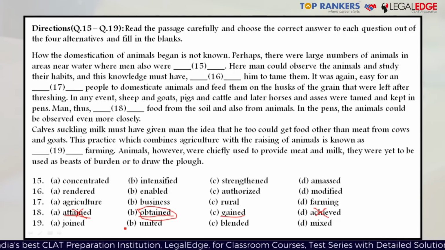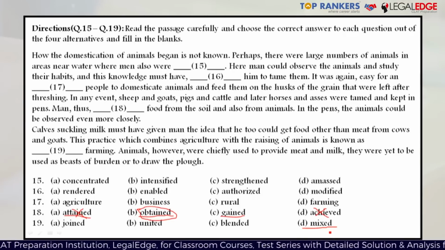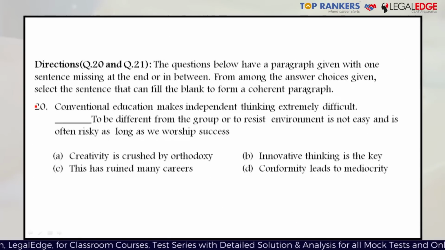The phrase joint farming or united farming or blended farming does not exist. The right phrase to be used here is mixed farming, which is basically when you are growing the regular crops along with raising livestock on the same land. That is the appropriate answer here, and the answer is D. Moving on to the next question.